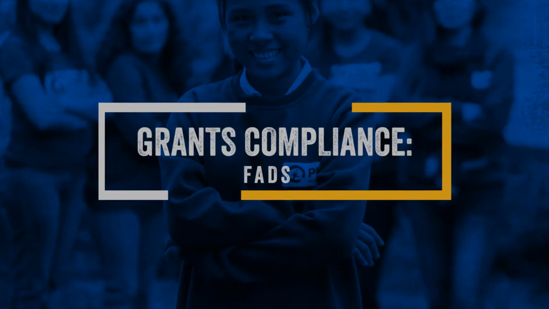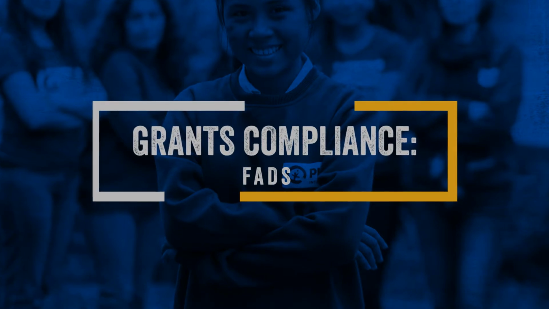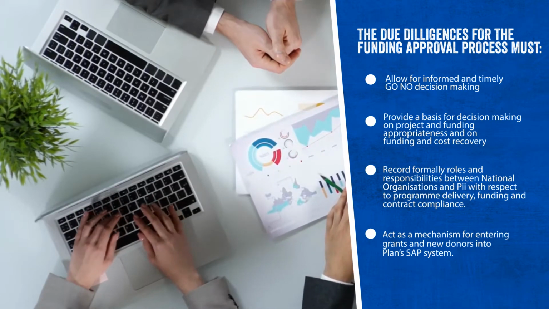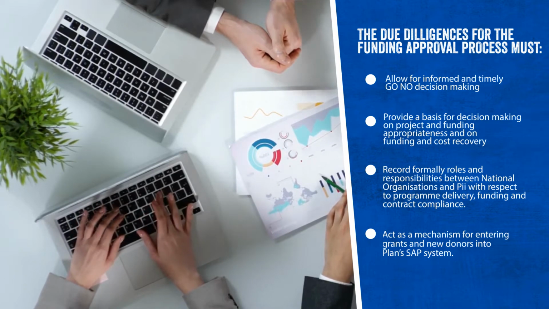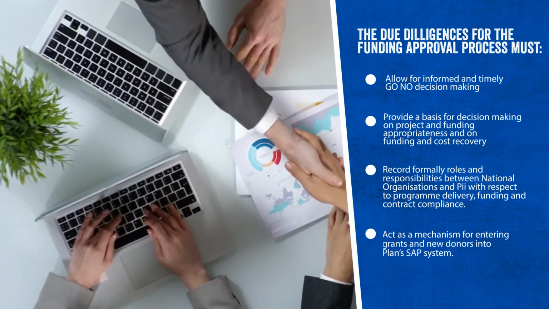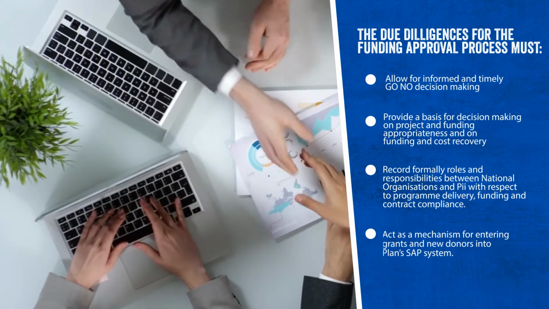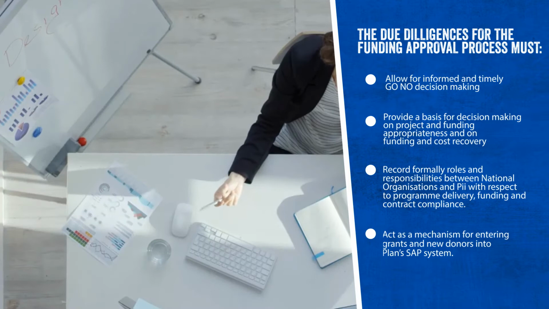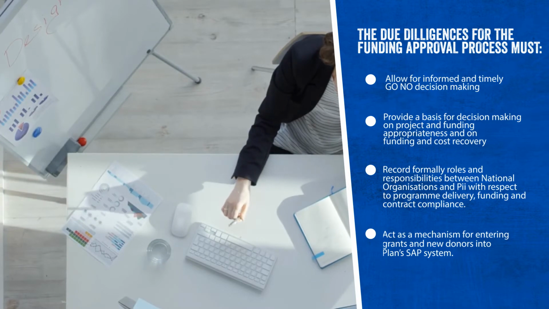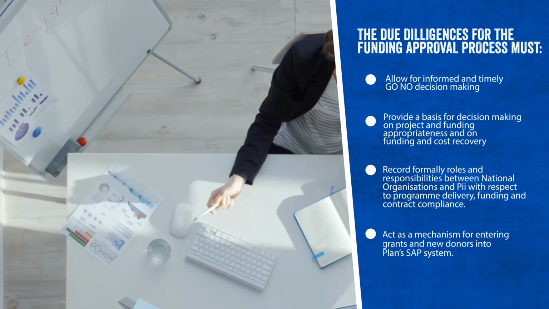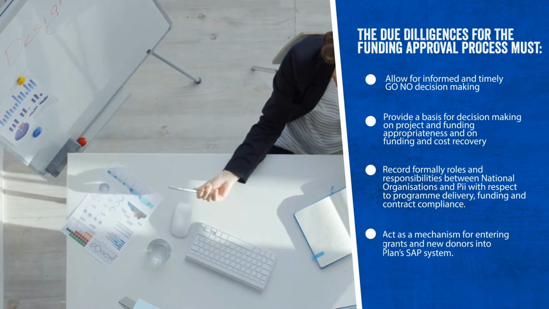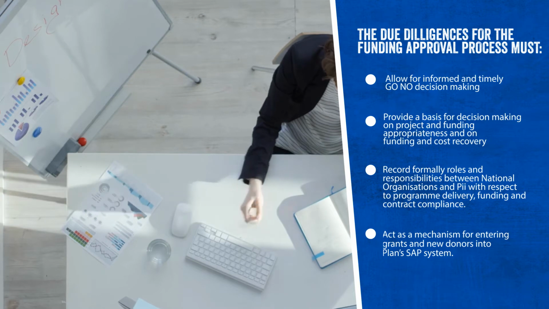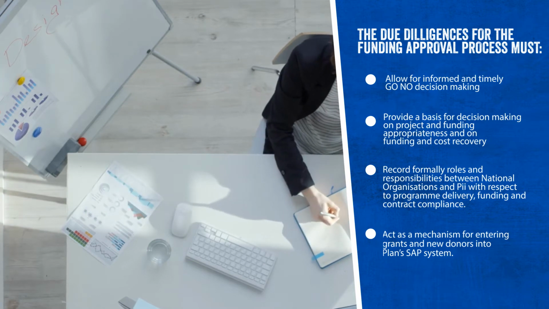Grants compliance, FATs. The due diligences for the funding approval process must allow for informed and timely GO and NO GO decision making, provide a basis for decision making and project and funding appropriateness and/or funding and cost recovery, record formally roles and responsibilities between national organizations and PI with respect to program delivery, funding, and contract compliance, act as a mechanism for entering grants and new donors into plan's SAP system.